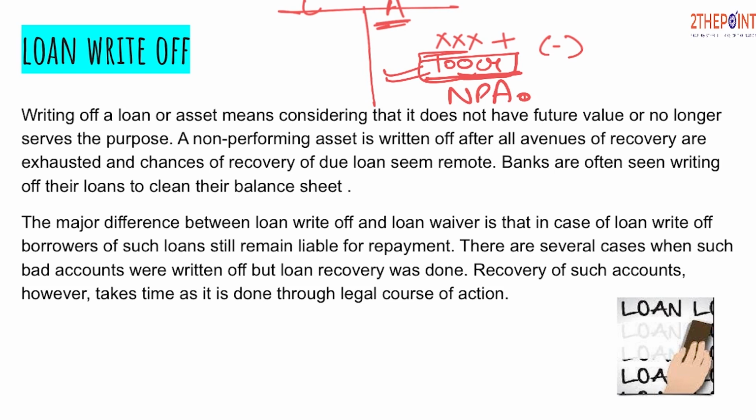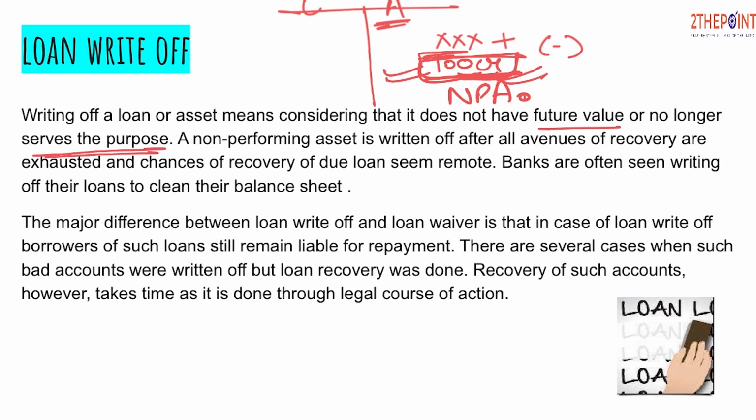When the banks remove the amount of non-performing assets from the balance sheet, it is said to be a practice called loan write-off. At the same time, it does not mean that the debtor is not under the obligation to pay back the loan. It is just that the bank is removing this figure from the balance sheet to present the correct picture to its investors. Writing off a loan or asset means considering that it does not have a future value or no longer serves the purpose because it has become a non-performing asset.